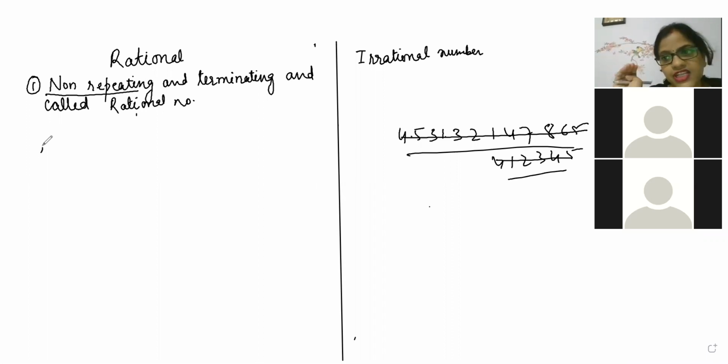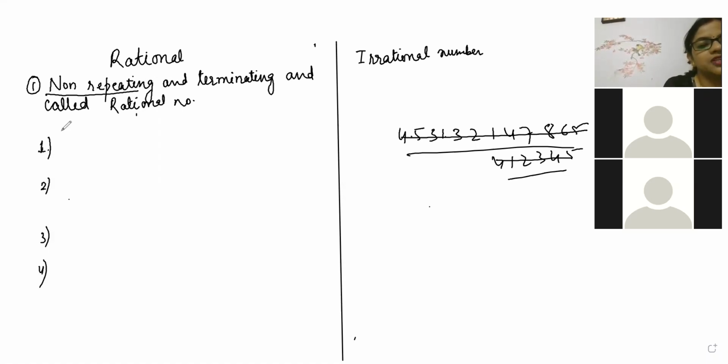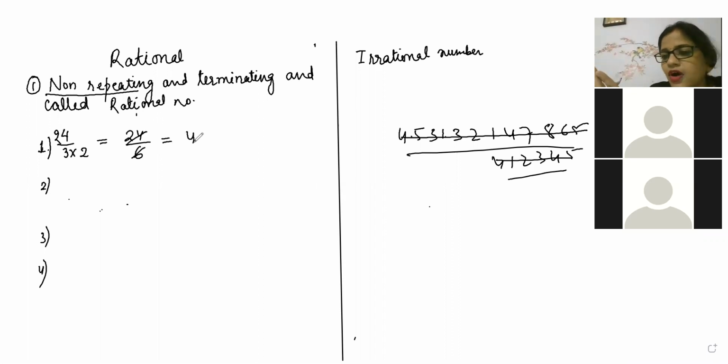I will show you all the examples, one by one. So first, repeating non-terminating example, second, third and fourth. So if a number is coming as 24 by 3, or 24 by 3 into 2, then is it non-repeating? Is it terminating? Yes. How? Look here. 24 by 4, ma'am. 6 fours are 24. So one single number you got, which will not be repeated. Here the digit is only ending. No repetition is there.